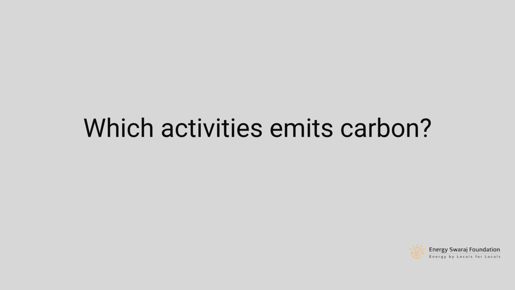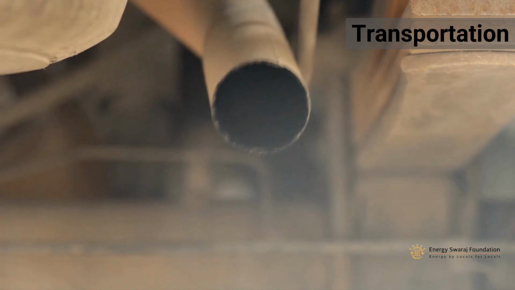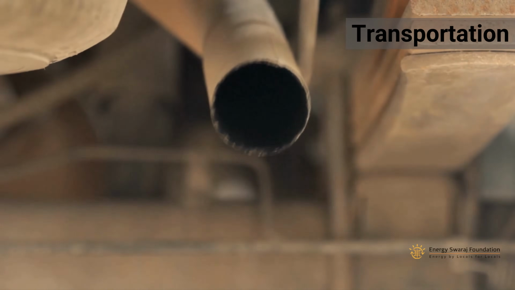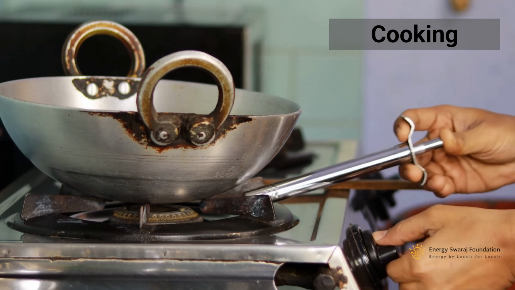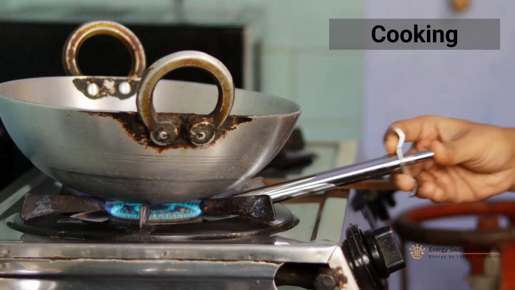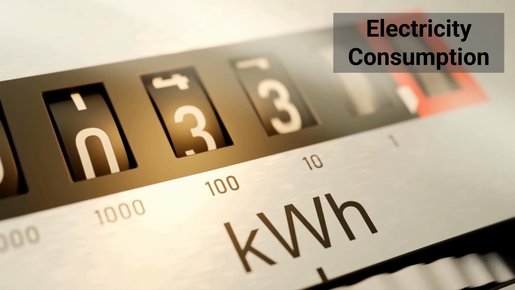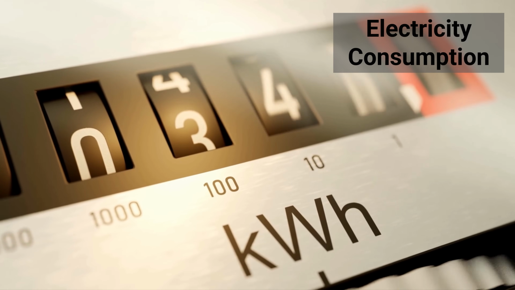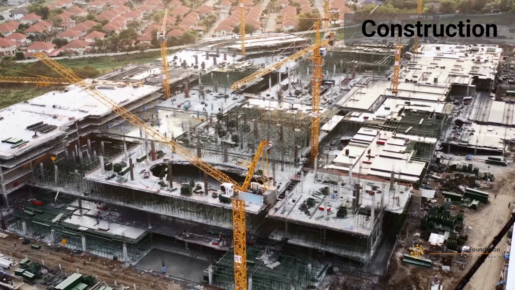Now, which activities are responsible for emitting carbon dioxide? Of course, we know transportation is responsible, because we burn petrol and diesel. Cooking is responsible for carbon dioxide emission, because we burn LPG, a carbon source. Electricity consumption is responsible for carbon dioxide emission, because most electricity is generated by burning coal, which is a carbon source.